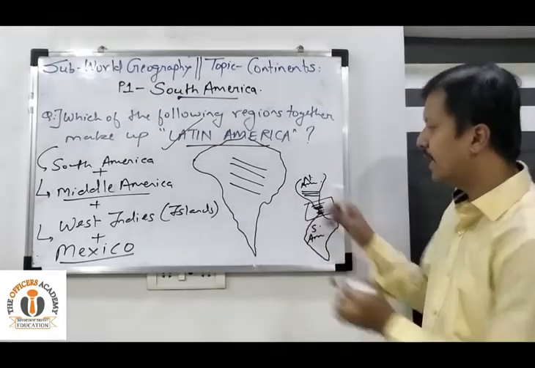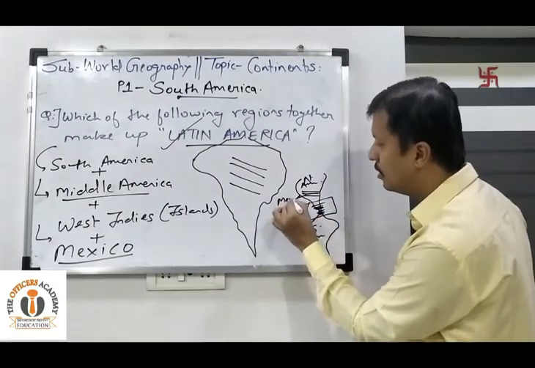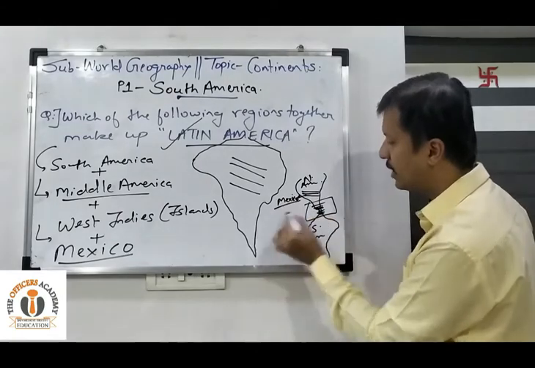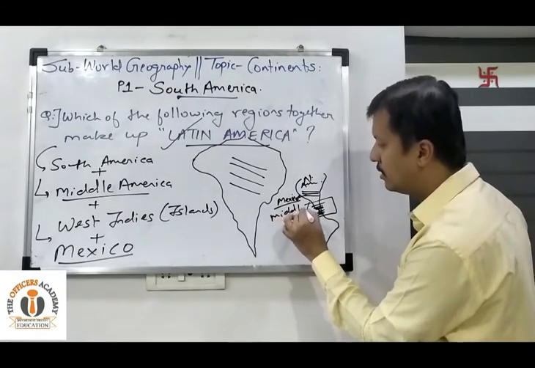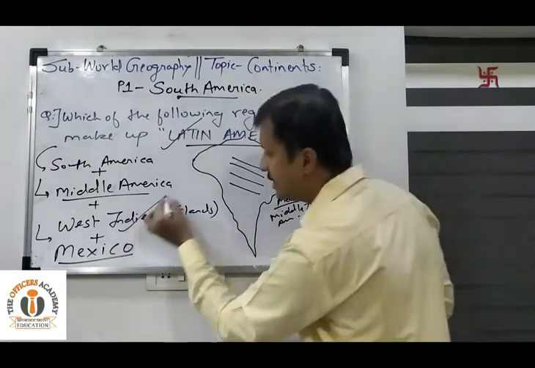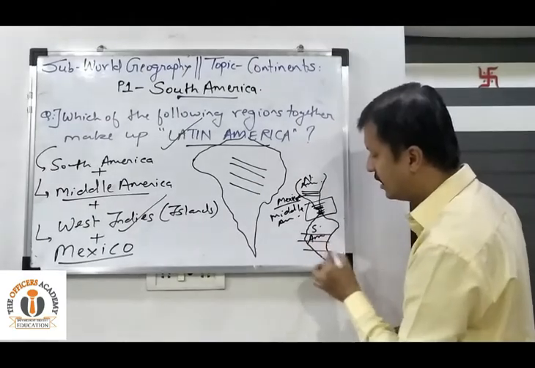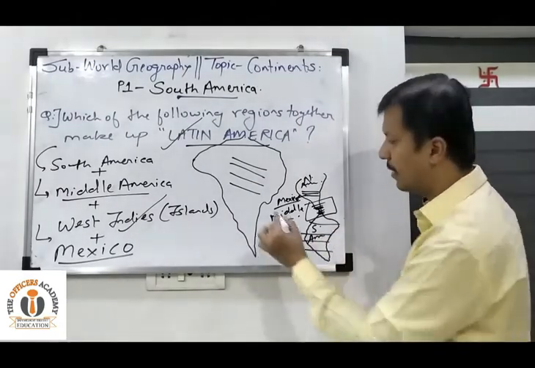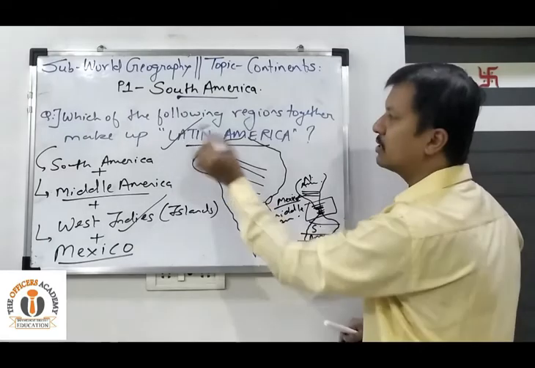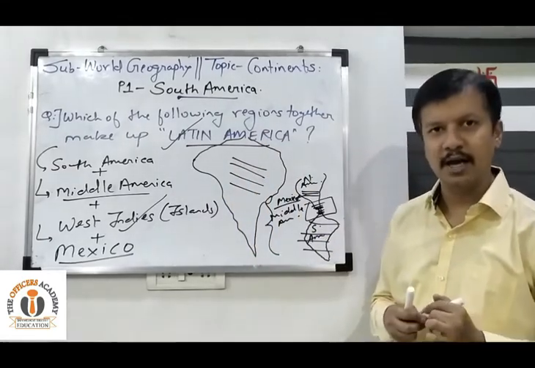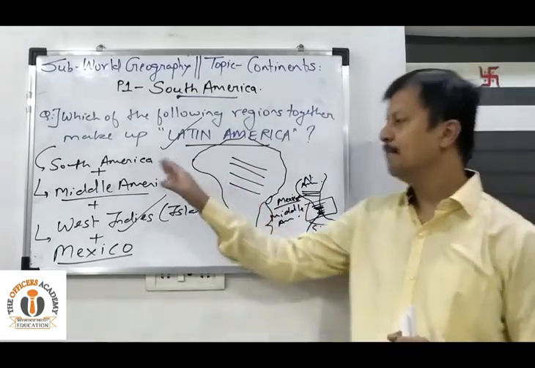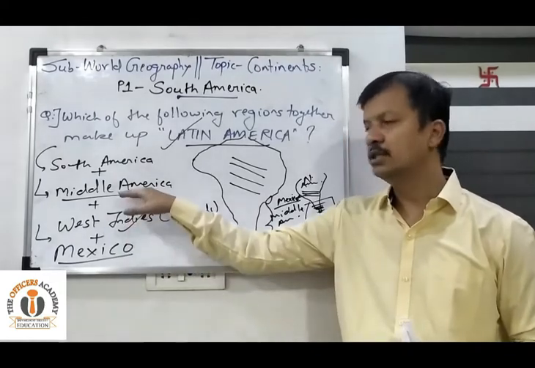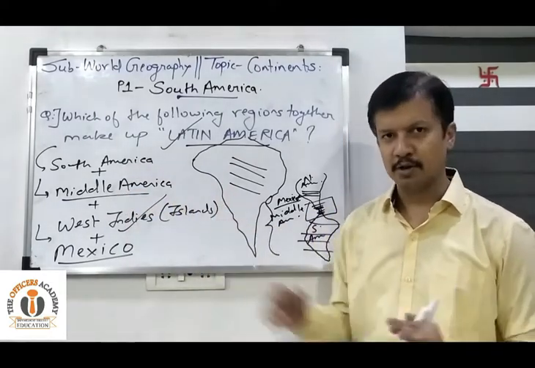Okay, so starting from Mexico, if we look at it on the map, Mexico, then Middle America, then the West Indies Island and finally the entire continent of South America. Together this part is termed as Latin America. Clear? So Latin America has four parts: Mexico, West Indies, Middle America and South America. So this part is clear.